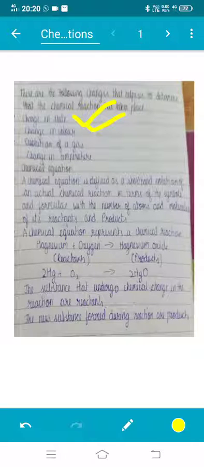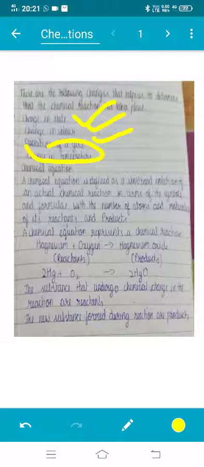Evolution of a gas also indicates a chemical reaction. A change in temperature also indicates a chemical reaction. And the formation of a precipitate also indicates a chemical reaction.